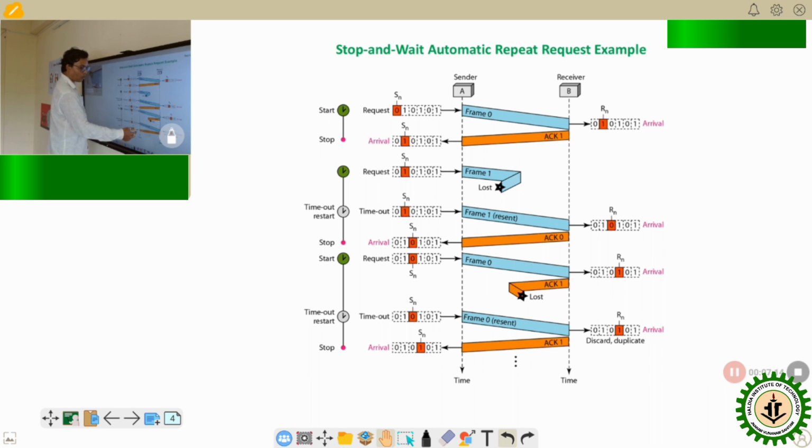It sends an acknowledgement. On successful arrival of that acknowledgement on the sender side within the time period, the transmission is successful. So the control variable Sn at the sender side will move to the next one. The process continues in the time domain. So this is the example of the stop and wait ARQ.